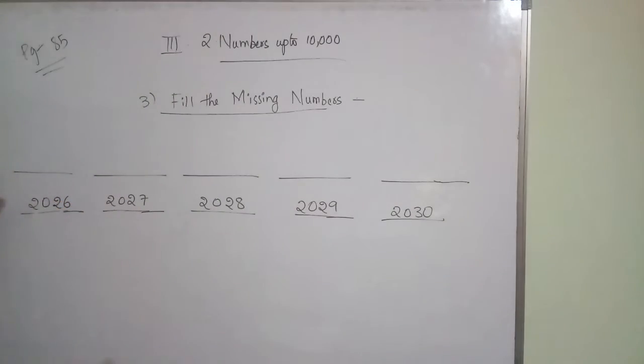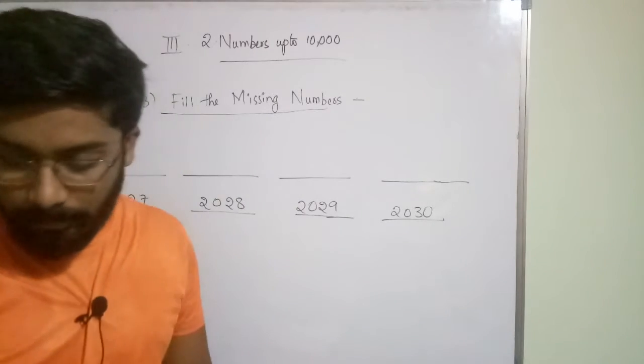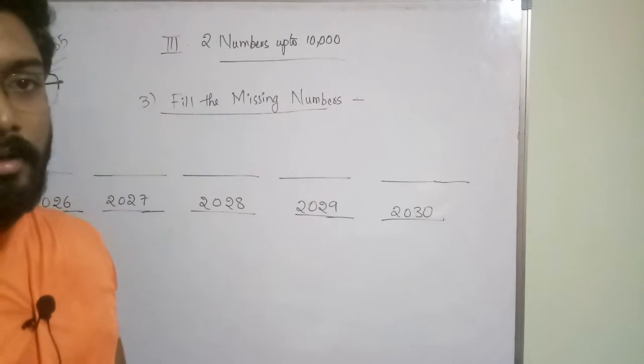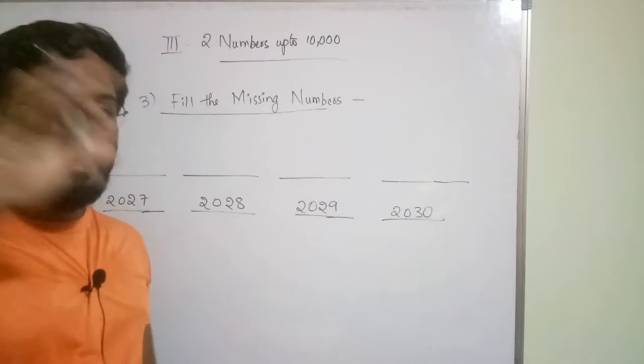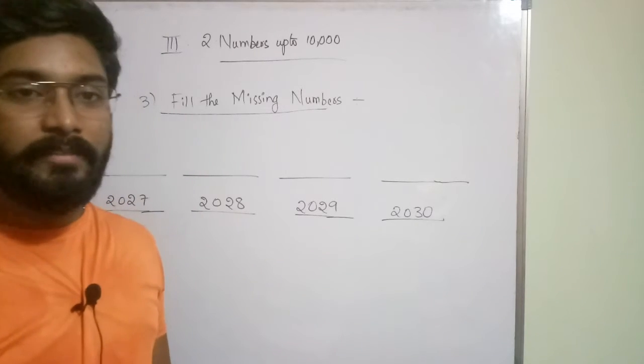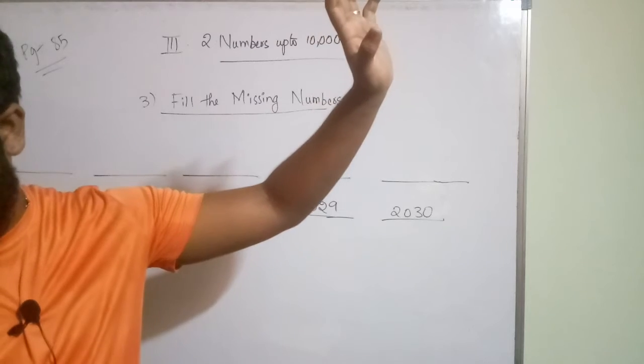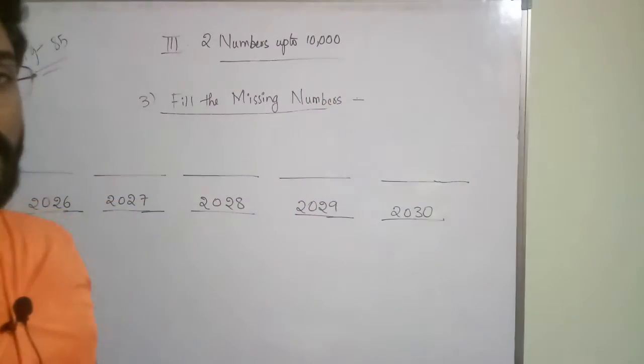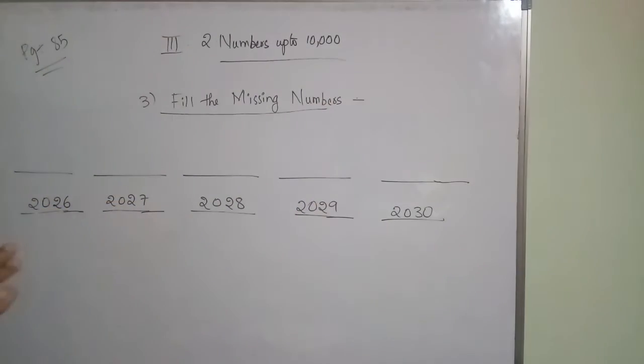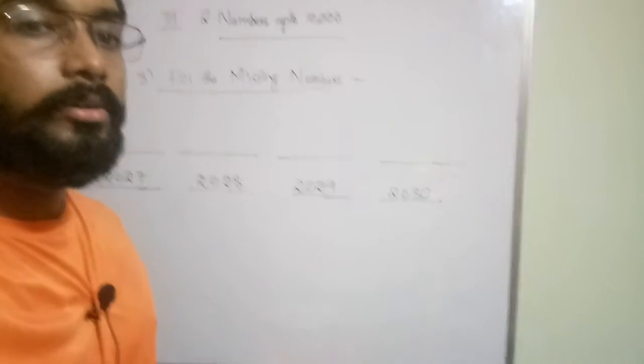Actually this is a continuous form from 2001. I am telling it row wise so that it will be very clear for you, but this is a continuous number starting from 2001. You have to write up to 2050. If you understand, you can do it like that, or else you can do it continuously.